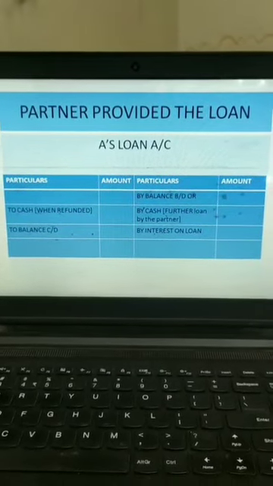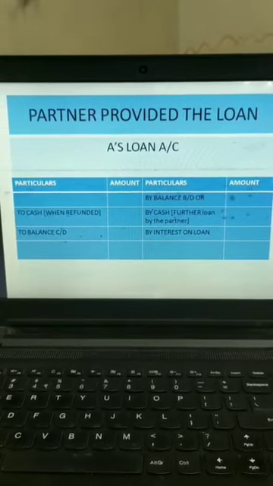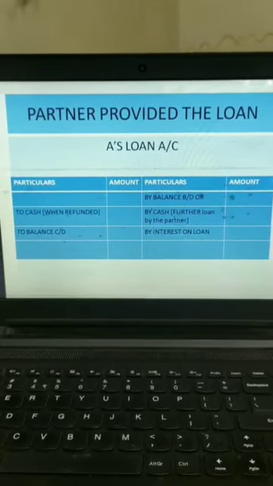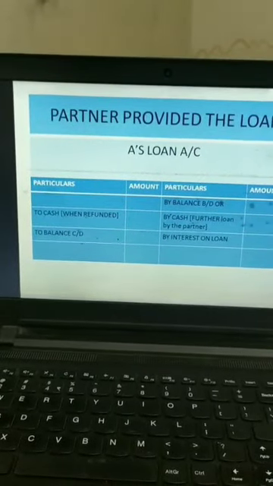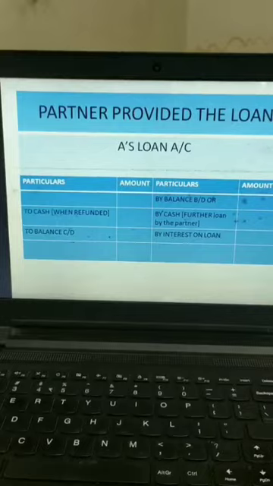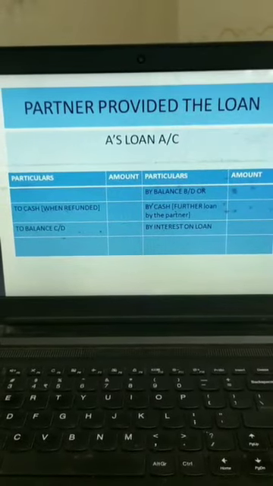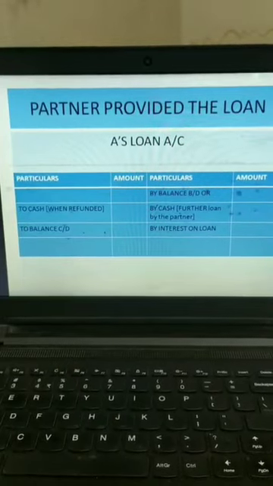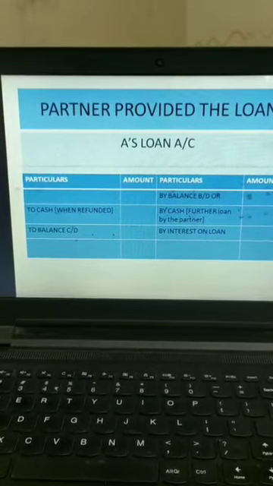Sometimes we need to prepare partners' loan account. When the loan has been provided by the partner to the firm, then we have this loan account. If the loan is already maintained, then by balance we write. If further loan is provided, then we write by cash.